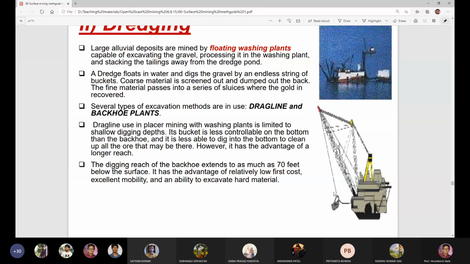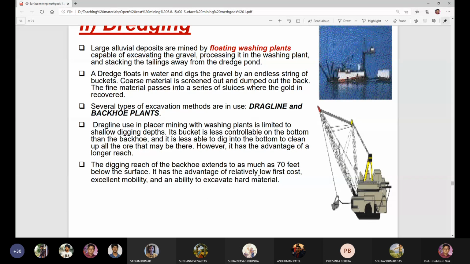Reach of the dragline is very long. The digging reach of the backhoe extends to as much as 70 feet below the surface. Therefore, it has the advantage of relatively low first cost, excellent mobility, and an ability to excavate hard material. In the case of backhoes, it can reach up to 70 feet below the surface, and it is a low cost machine. Its mobility is very good. Therefore, it can also excavate hard material.